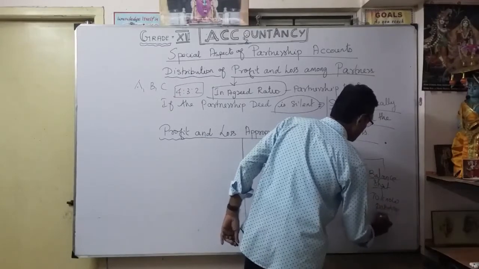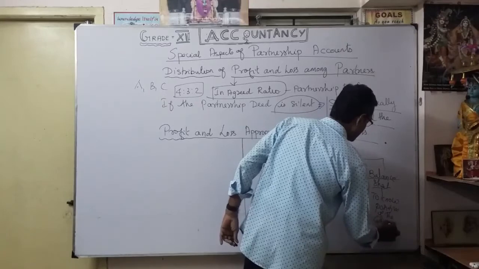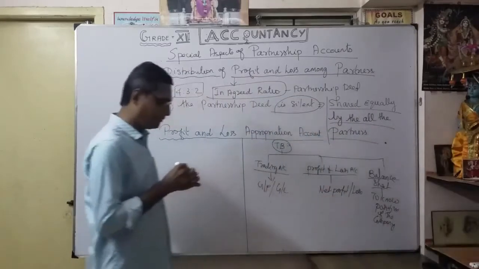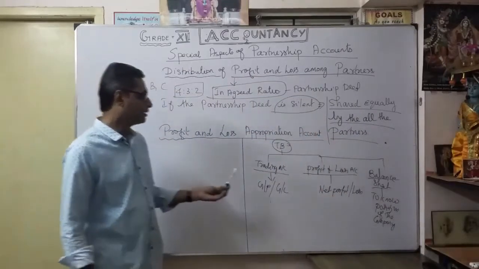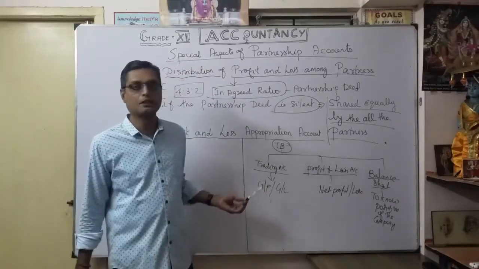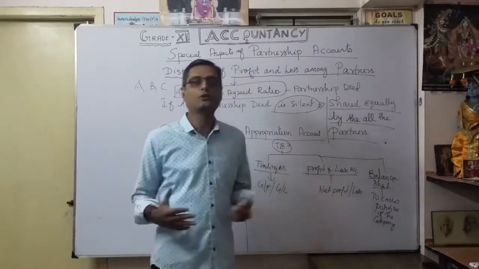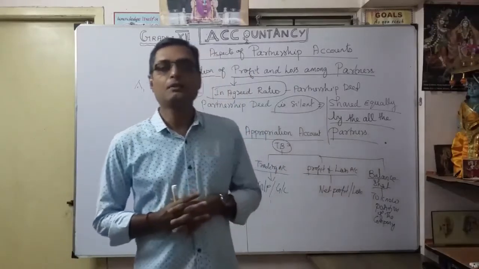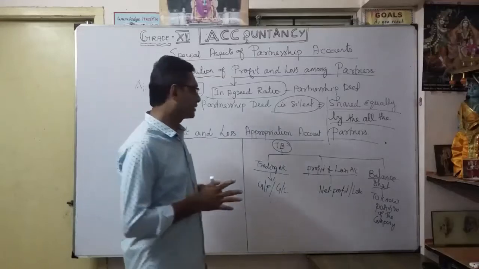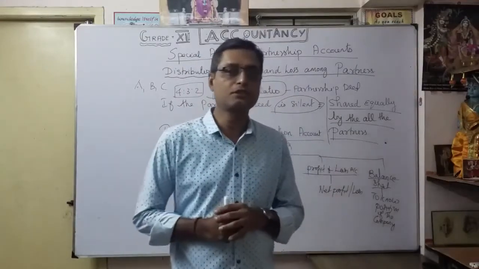Based upon these three financial statements, once you prepare the trading account you know the gross profit or gross loss, then in the profit and loss account you know the net profit or loss of the sole proprietor or partners, and in the balance sheet you know the financial position.